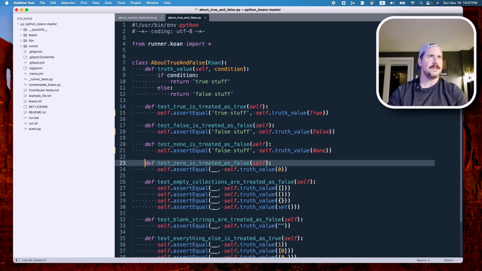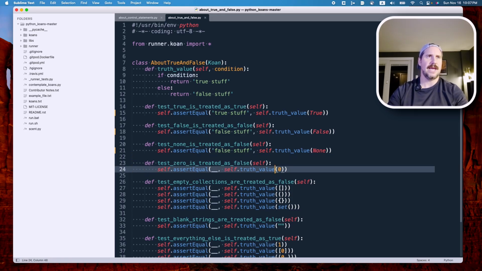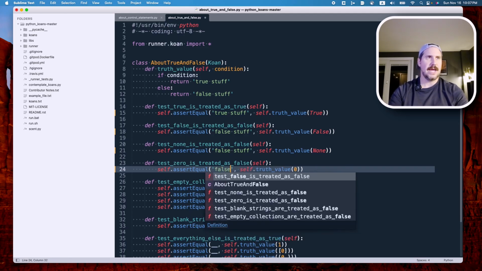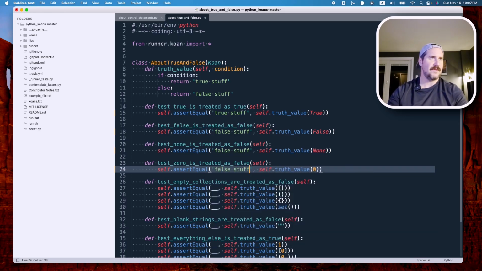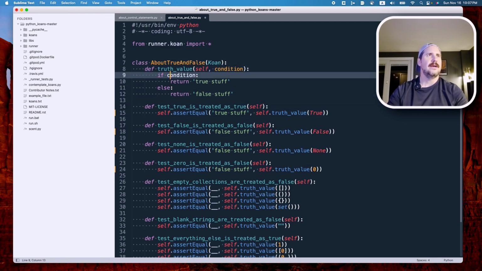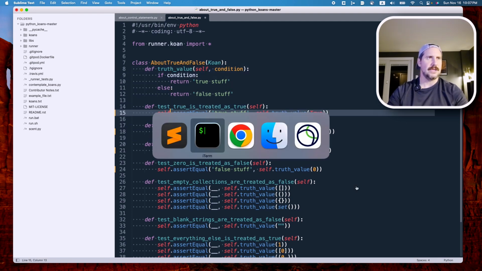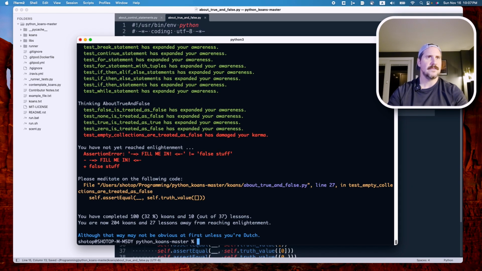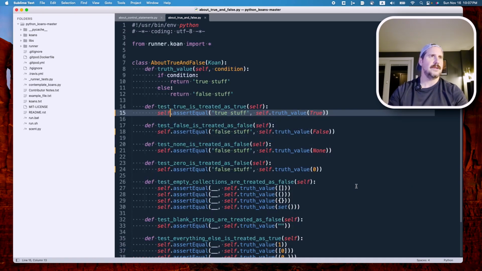All right, last one. Test 0 is treated as false. Again, lack of something, negation. Typically, these types of things resolve to false. So I would expect 1, for example, or anything non-zero to resolve to true. Because this thing resolves to false, the false stuff string is going to be returned by our truth value function. So let's go ahead and test that theory. And that was correct because we are on line 27.